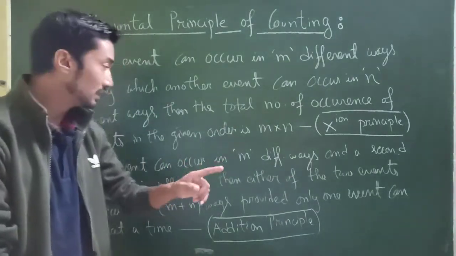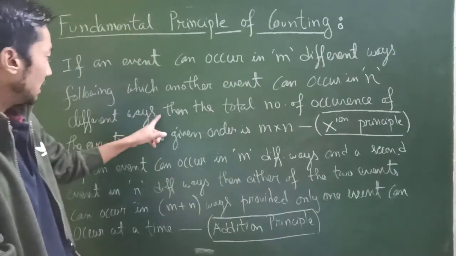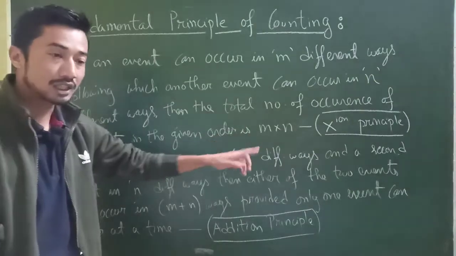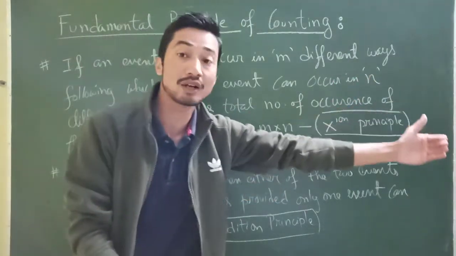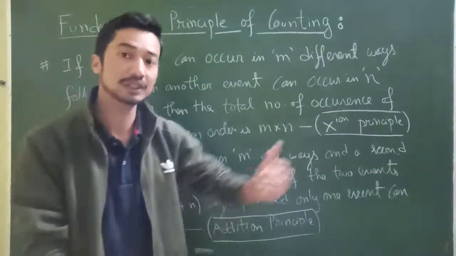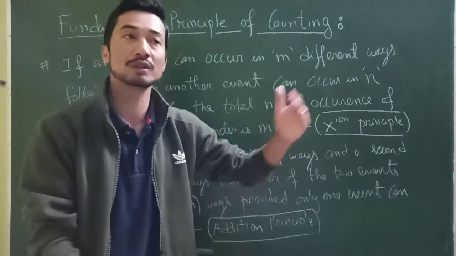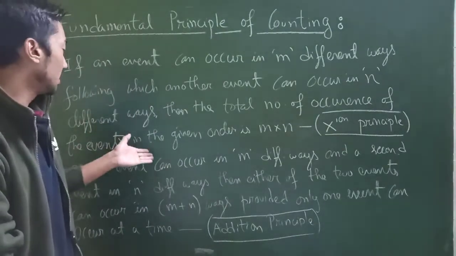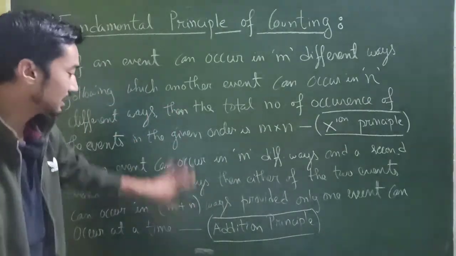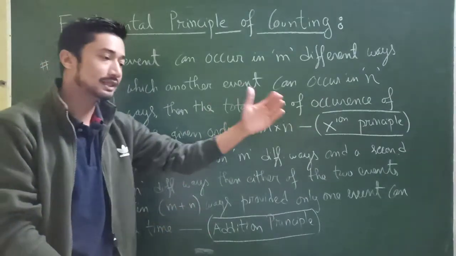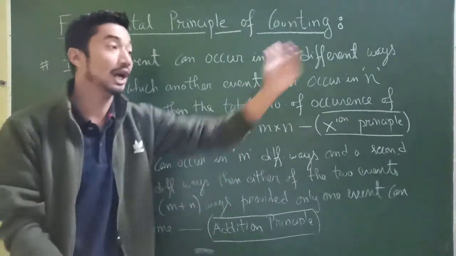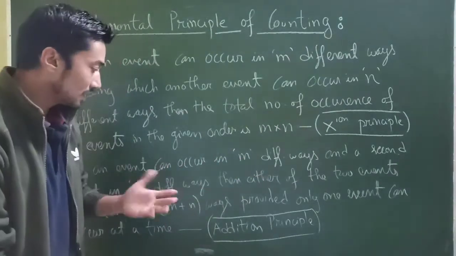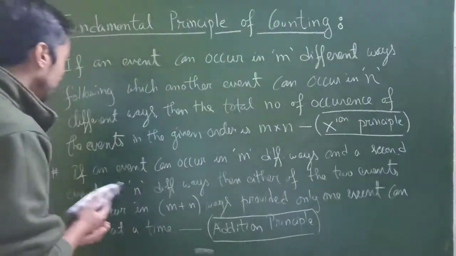Either means or. Here, with the total number of occurrences of the events in the given order, that means m occurring, after that n occurring, m happening, after that n happening. That means both of them should happen. That's why it's called the multiplication principle. That is the difference, okay. Here you have an option, either this or that. Here, no, this and that, this and that. So that's where we use this addition principle and multiplication principle.